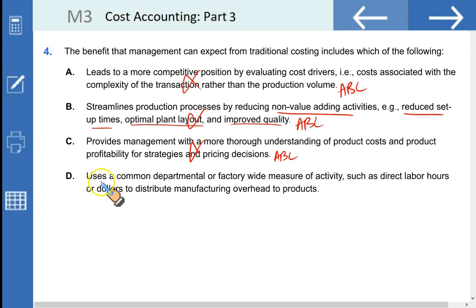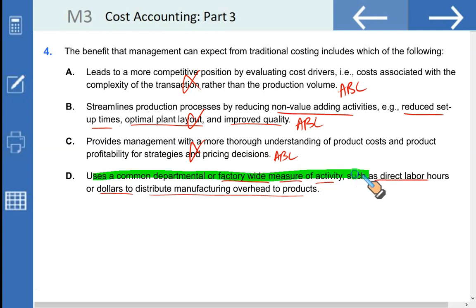What about D? Traditional costing uses a common departmental or factory-wide measure of activity, such as direct labor hours or dollars, to distribute manufacturing overhead. That is true. That is very true. We use a rate based upon labor hour, machine hours, number of units, labor cost, prime cost, and we apply this rate to the production. This is true in traditional costing, and right option.